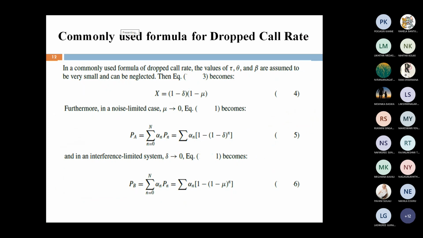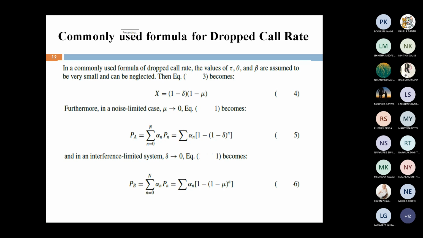Right. Now we have to use the commonly used formula for dropped call rate. Till now we discussed the concept of the dropped call rate general formula. In this general formula we are using delta, mu, theta, tau and beta values. But for the commonly used formula we neglect the values of tau, theta and beta, assumed to be small. Then automatically the x value is equal to 1 minus delta multiplied with 1 minus mu.